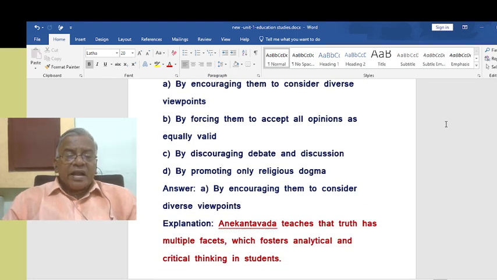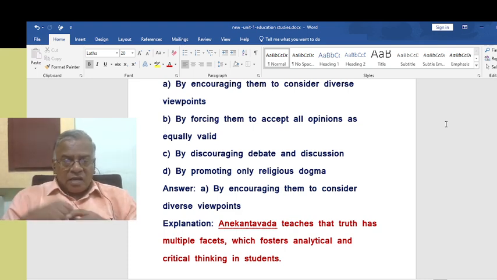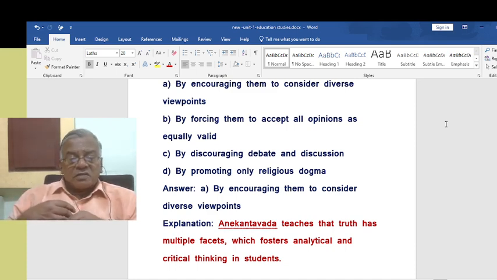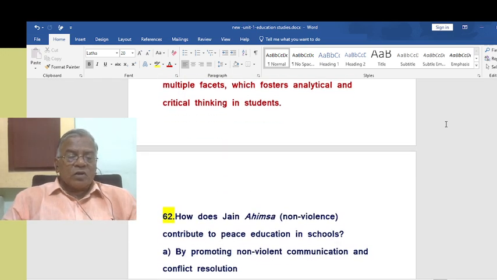That is, by encouraging them to consider diverse viewpoints. Anekantavada means different viewpoints. So we encourage the student to consider diverse viewpoints. We should not ask them to see only one truth. We should not say, this is the truth. Let them see truth from different angles. That is the idea of Anekantavada in modern education. Anekantavada teaches that truth has multiple facets, which fosters analytical and critical thinking in students.